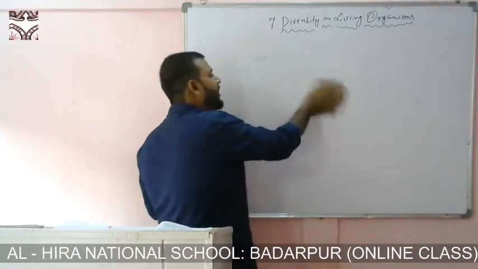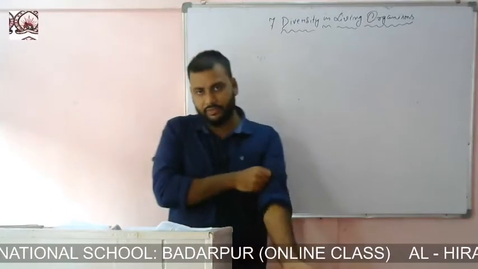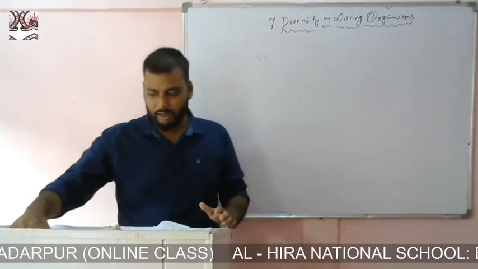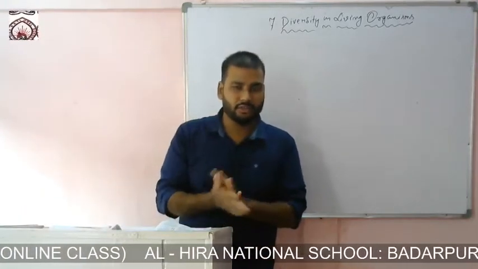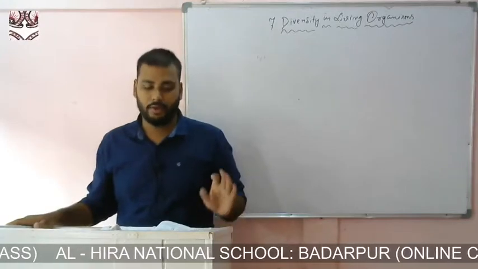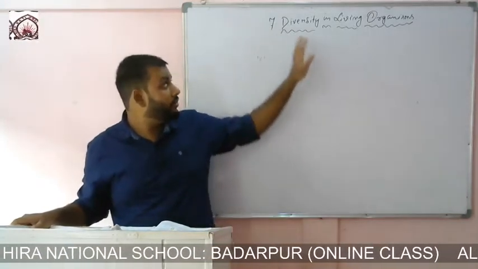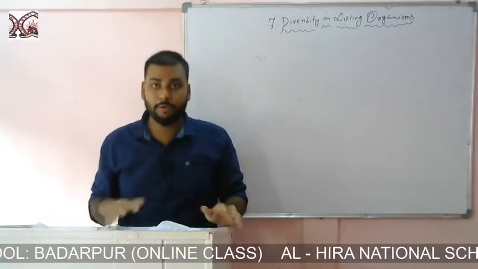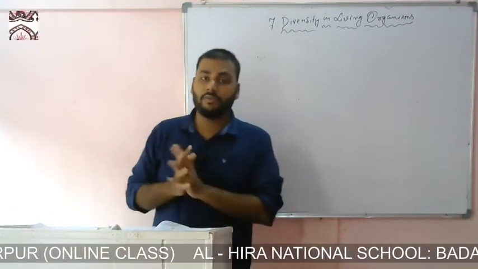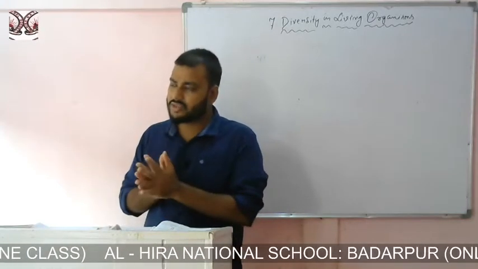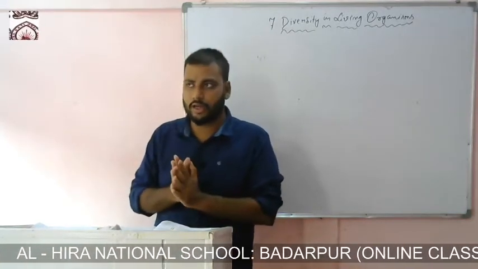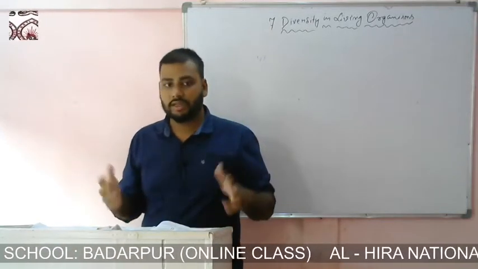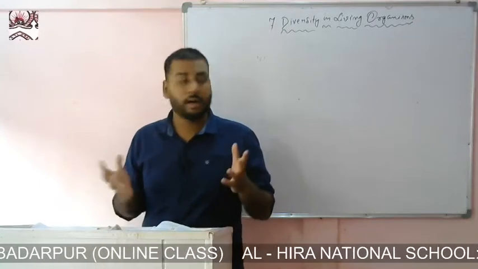Now, diversity in living organisms. Try and understand very carefully. You don't have to remember any theories or anything like that. You just have to know the basic things, right? So in this chapter we will study diversity. Diversity means what? The variety of living organisms. You see there is a wide range of living organisms, starting from a single cellular microorganism to the gigantic blue whale. So everything comes under living organisms.